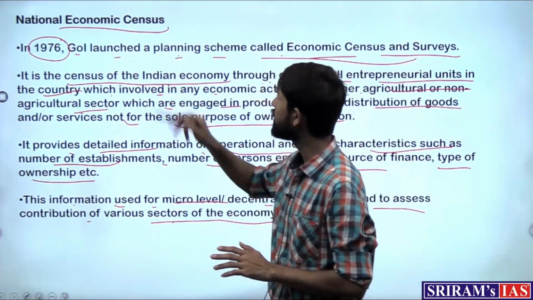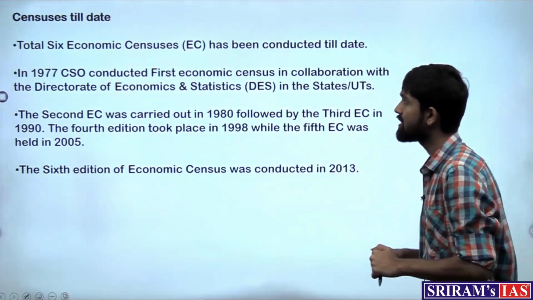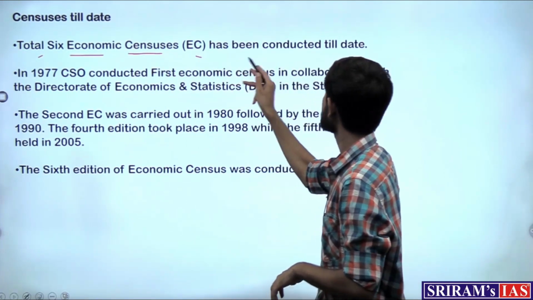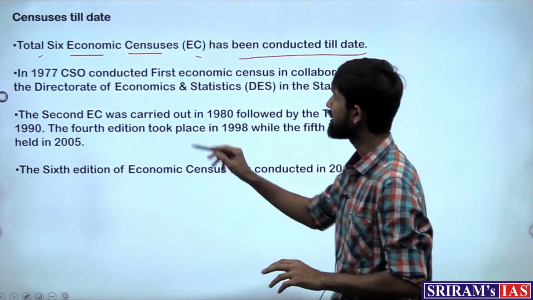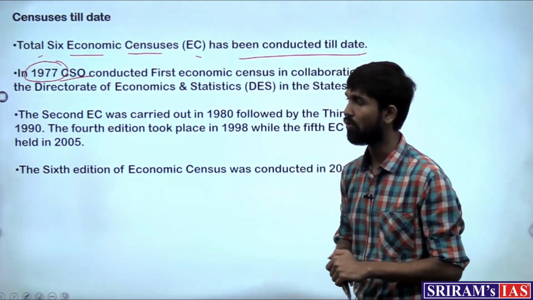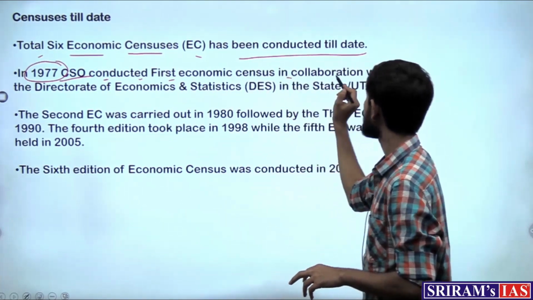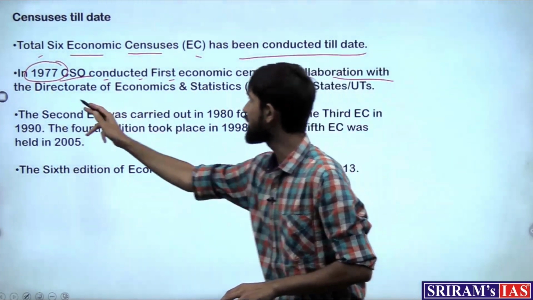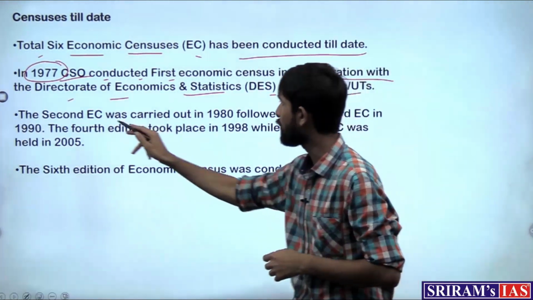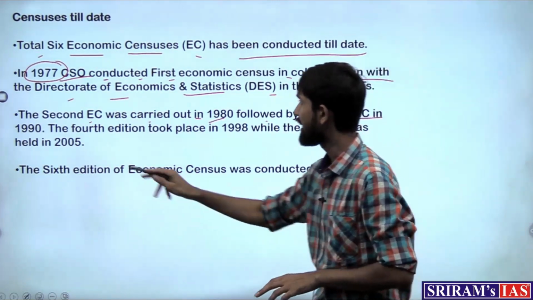Now, is this the first census that is being done? No. As we saw, it was launched in 1976 itself. Up until now, a total of 6 economic censuses have been conducted. In 1977, the CSO, or the Central Statistical Office, as it was named earlier, conducted the first economic census in collaboration with the Directorate of Economics and Statistics in the states. The second economic census was carried out in 1980, followed by the third in 1990.